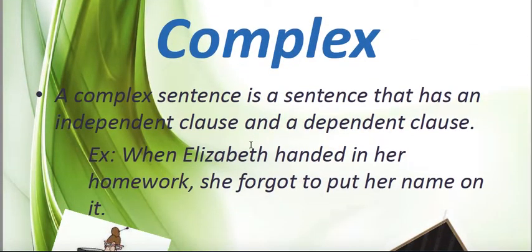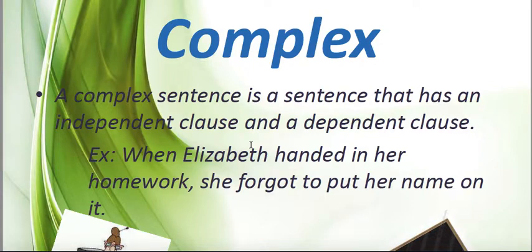Then come the complex sentences. Complex sentences, like compound sentences, may have two parts called clauses. But in the compound sentence, both clauses were independent. In a complex sentence, we have a dependent clause as well as an independent clause.